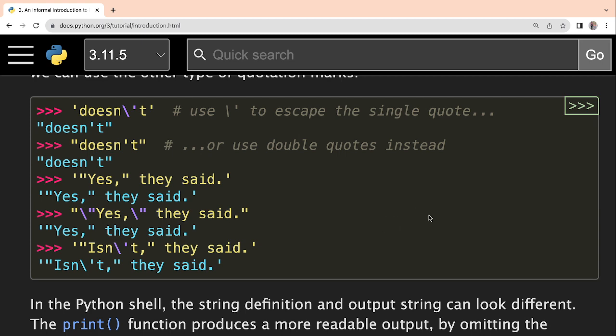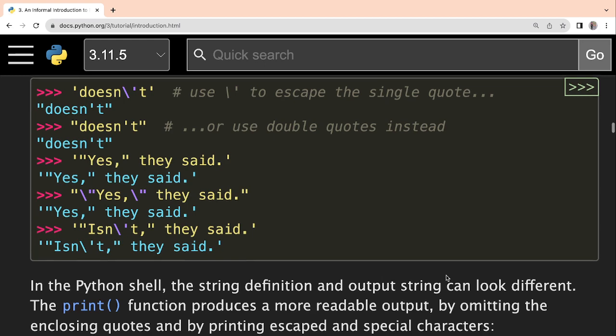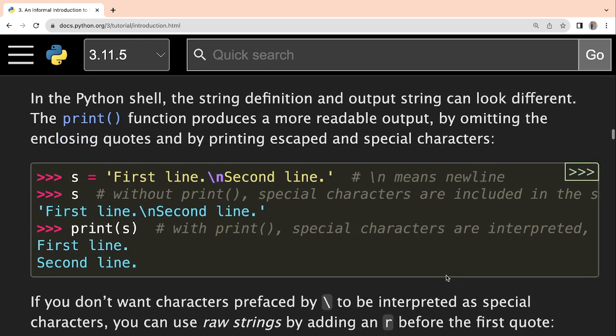Here other examples are also given, so you can try all this, and you can try some new strings by yourself. After that, the next part of the documentation defines the difference between printing the output using the print function and printing the output simply by writing the variable name directly.